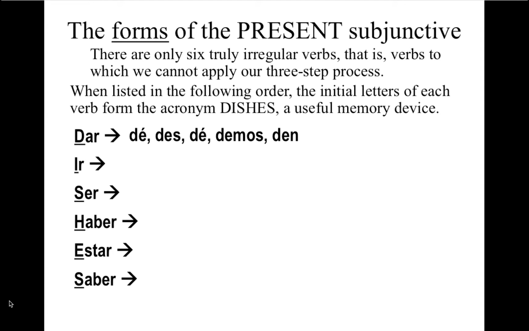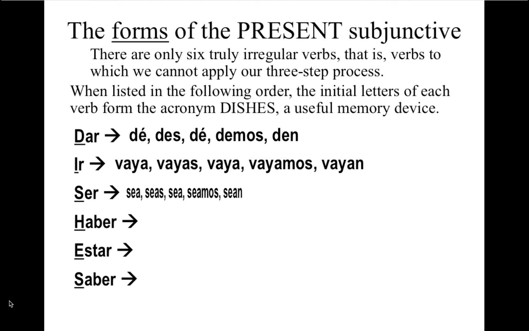Dar is conjugated yo dé, tú des, él dé, nosotros demos, ustedes den. Yo vaya, tú vayas, él vaya, nosotros vayamos, ustedes vayan. Yo sea, tú seas, él sea, nosotros seamos, ustedes sean.